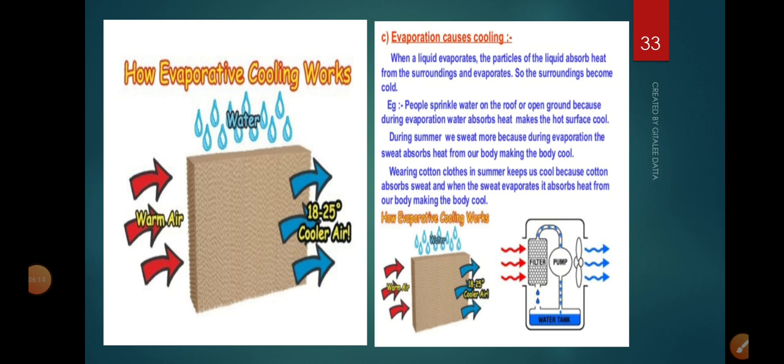Another example: suppose you are in a hurry and you are supposed to sip hot tea or milk, or any other hot substance. We are supposed to drink from a hot cup of tea. What do we do? We pour it on a saucer. Why do we do that? A saucer has a large surface area. As a result, the rate of evaporation is faster. So this is also one more example of how evaporation causes cooling.